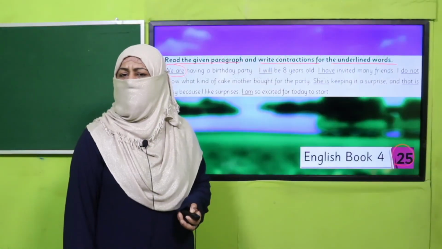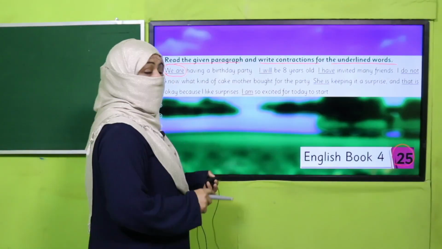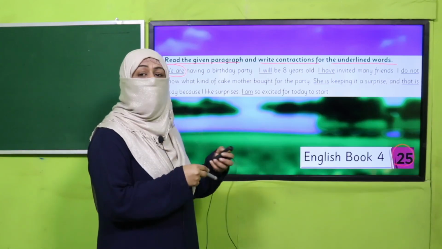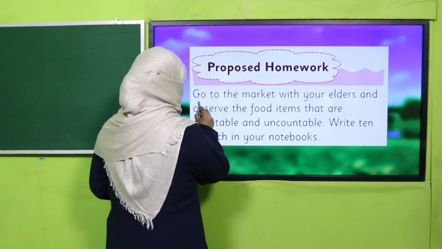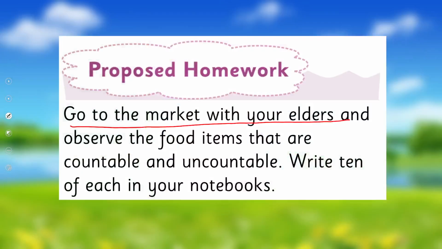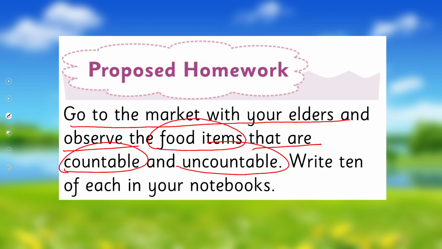Yes, my dear students, are you done with it? Good job. So you have to practice it. You can use it in your routine writing as well. So I'm giving you homework. Go to the market with your elders and observe the food items that are countable and uncountable. Write 10 from each category in your notebook. So 10 countable and 10 uncountable food items is your homework.